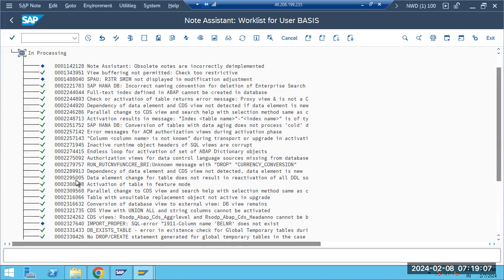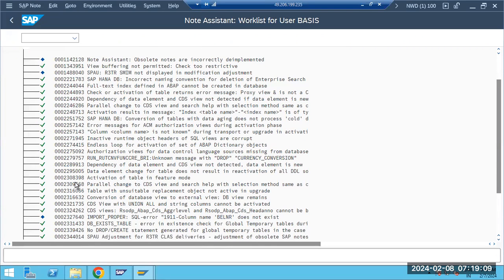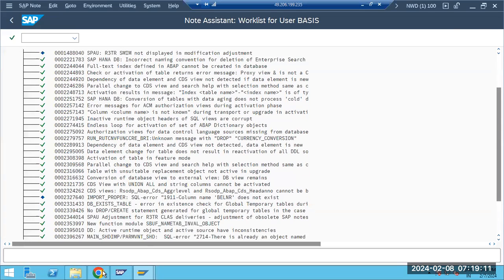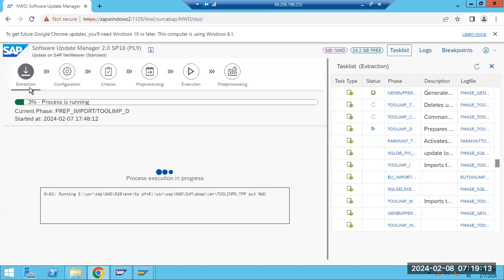Here, all the notes they have implemented using the SNOTE transaction code. If anything prompts in the extraction phase or the configuration phase, then we have to implement those notes here.